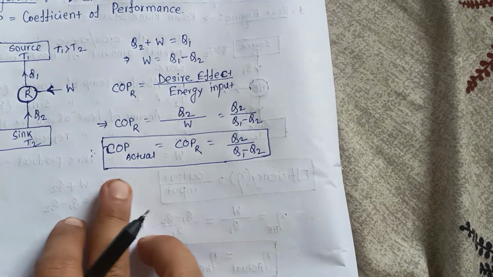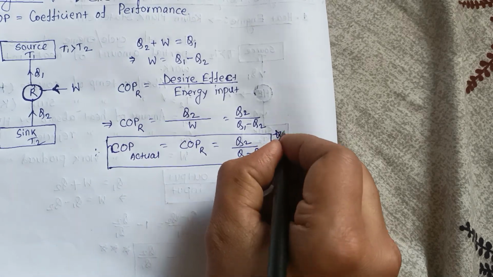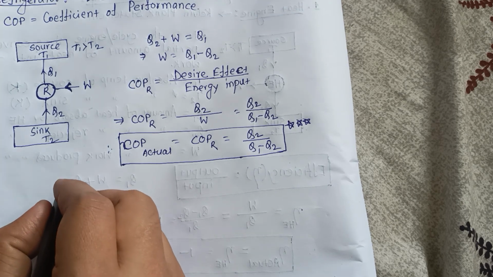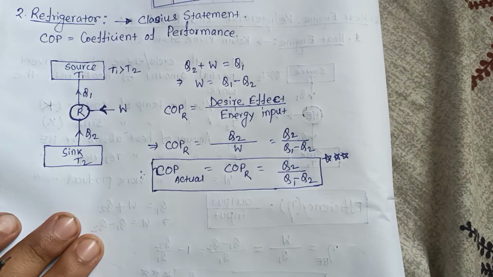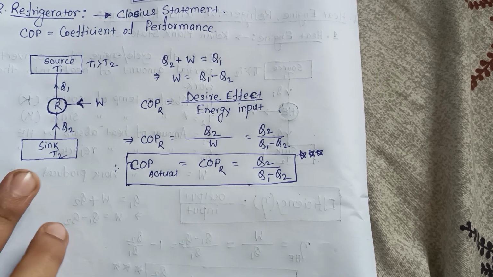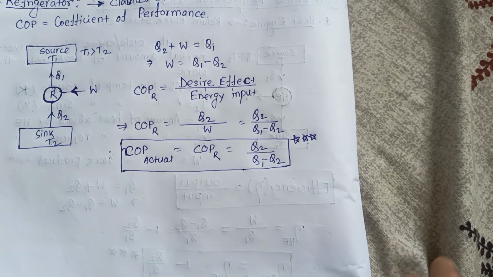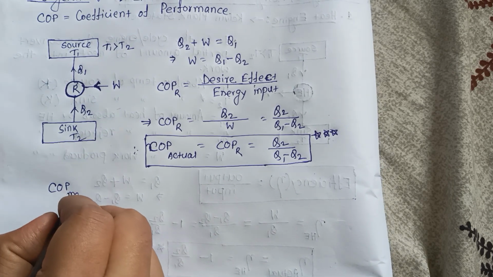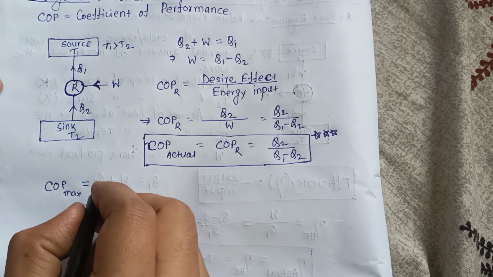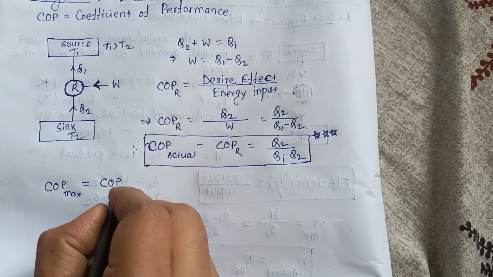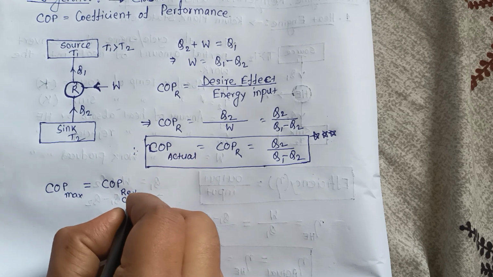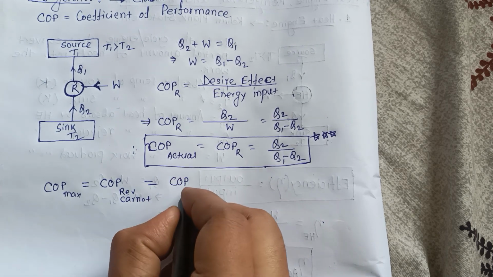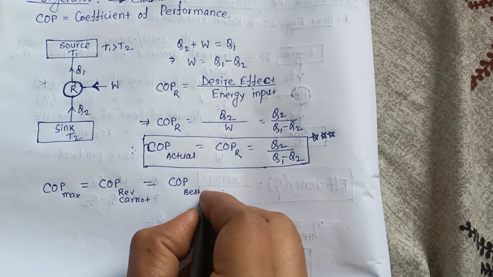Now, this is very, very important. If you want to calculate the maximum COP, so COP maximum is equal to the COP of the reverse Carnot, or you can say the COP ideal.